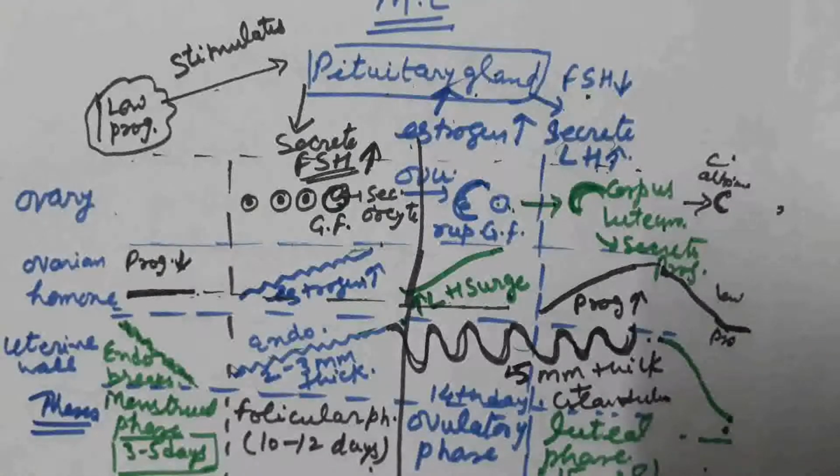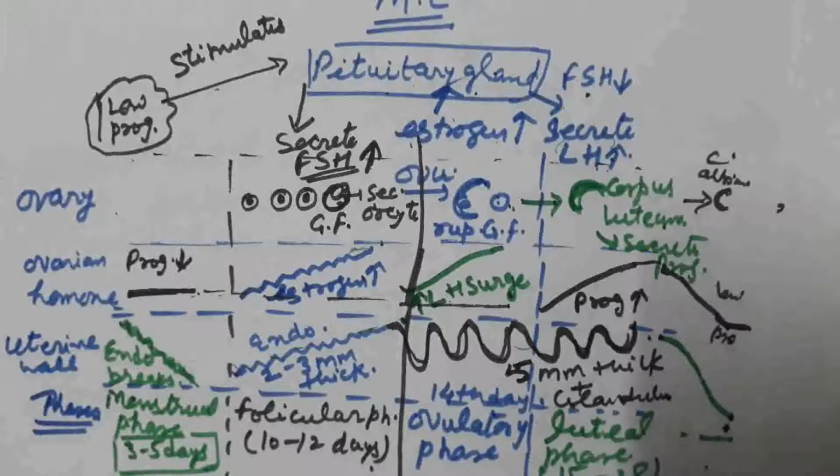If fertilization takes place, this corpus luteum persists throughout the gestation period and secretes progesterone hormone, which maintains the growth of the endometrium, and the placenta remains to provide nourishment to the developing child. This phase is known as the luteal phase, which is about 15 to 28 days.